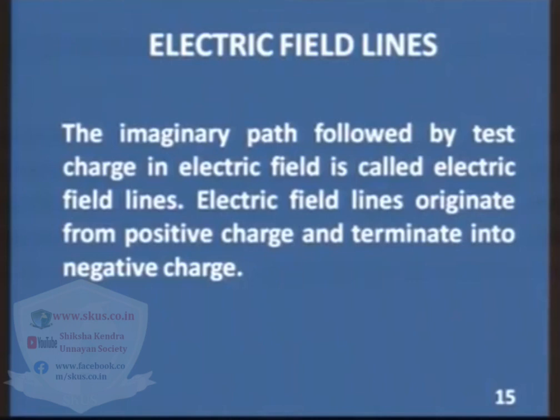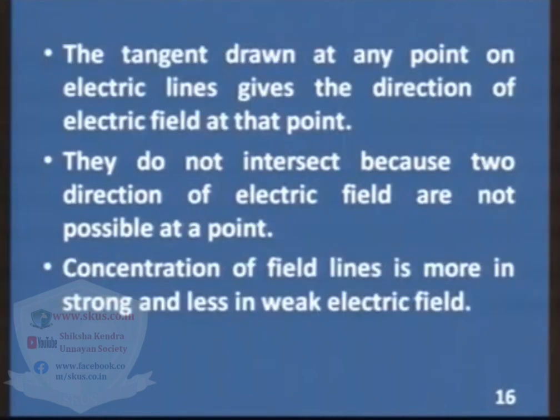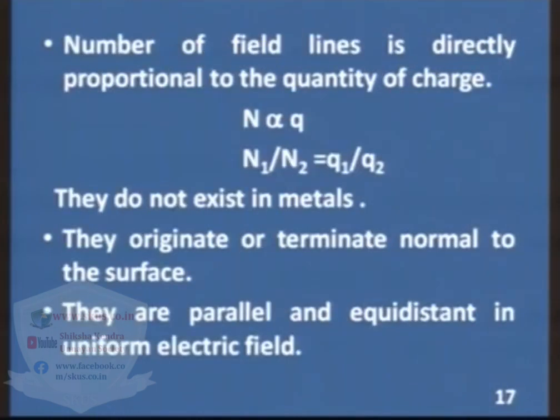Electric field lines originate from positive charge and terminate into negative charge. The tangent drawn at any point on an electric field line gives the direction of the electric field at that point. They do not intersect each other because two directions of electric field are not possible at a point, and the concentration of field lines is more in a strong and less in a weak electric field. The number of field lines is directly proportional to the quantity of charge. If you take two charges q1 and q2, then the ratio of the number of field lines n1 upon n2 will be q1 upon q2.